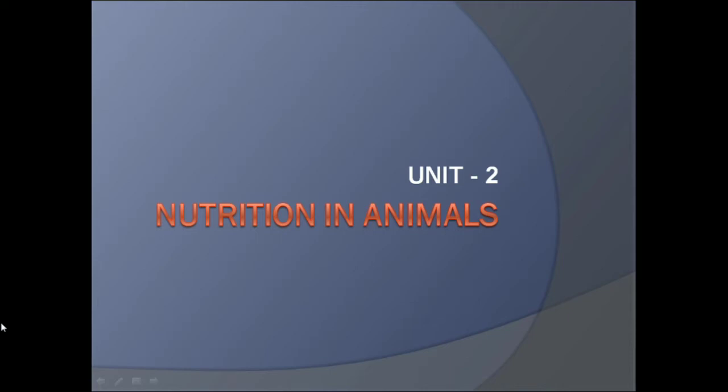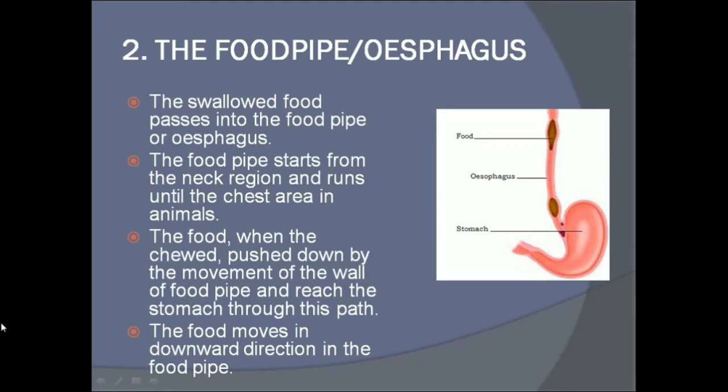In that we saw the first part, that is the mouth and buccal cavity. In the mouth there are the tongue and teeth. They are useful in different ways. Teeth help in cutting and chewing of the food, while the tongue helps in mixing the saliva and swallowing the food. The second part of the human digestive system is the food pipe or esophagus. The swallowed food passes into the food pipe or esophagus.